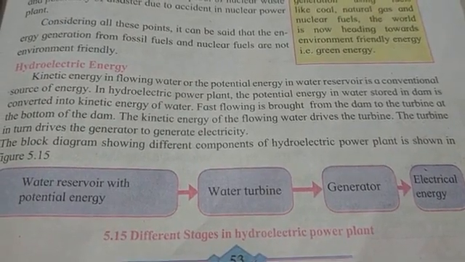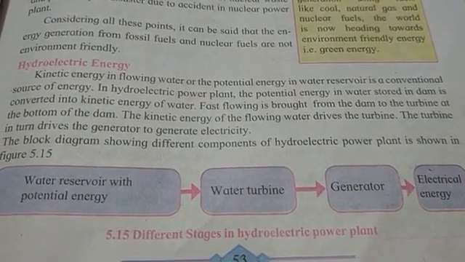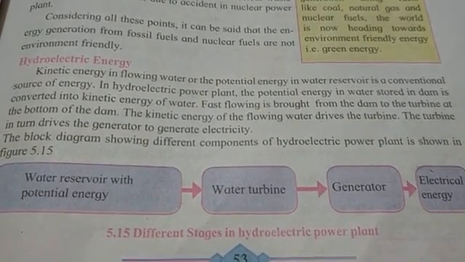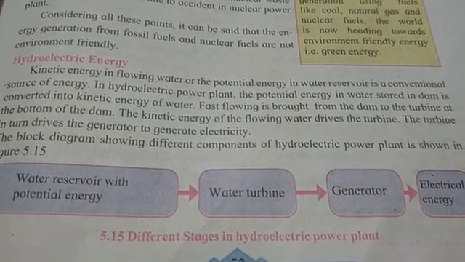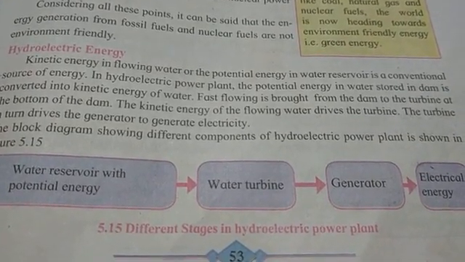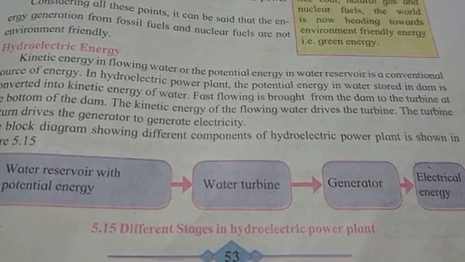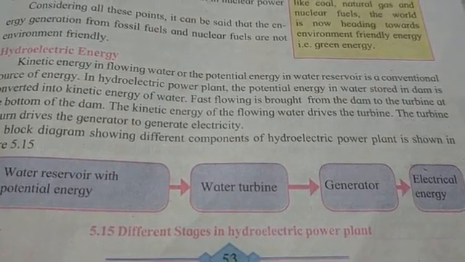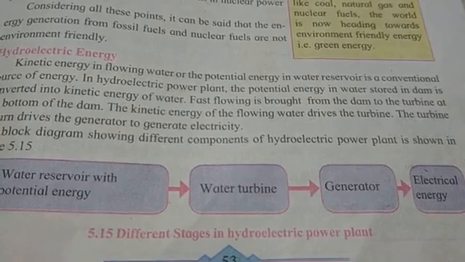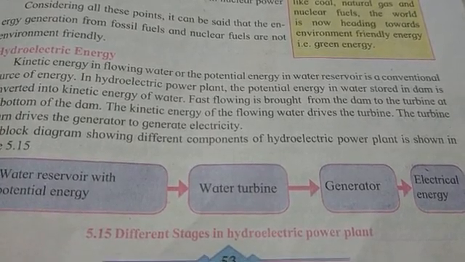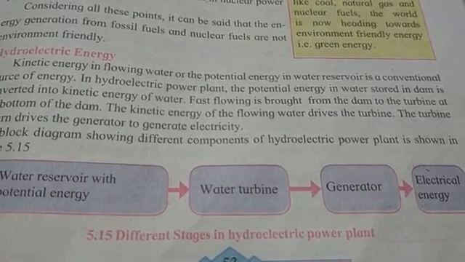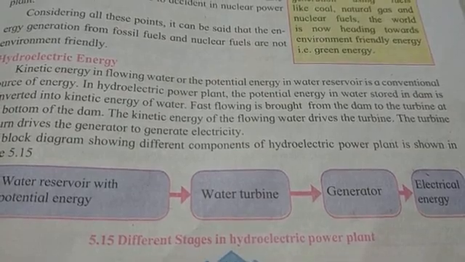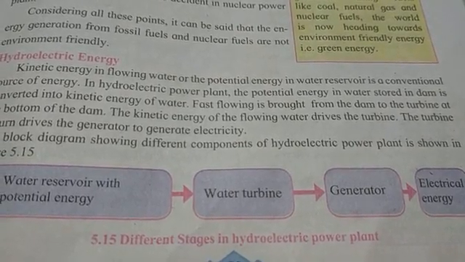The second advantage: it is possible to generate electricity as and when necessary if sufficient water is available in the dam. How will we generate electricity? When necessary, if sufficient water is available in the dam. If there is sufficient water available in the dam, you can generate electricity. The next advantage is that water is replenished during the rainy season, leading to uninterrupted power generation. These were the three advantages of hydroelectric energy.